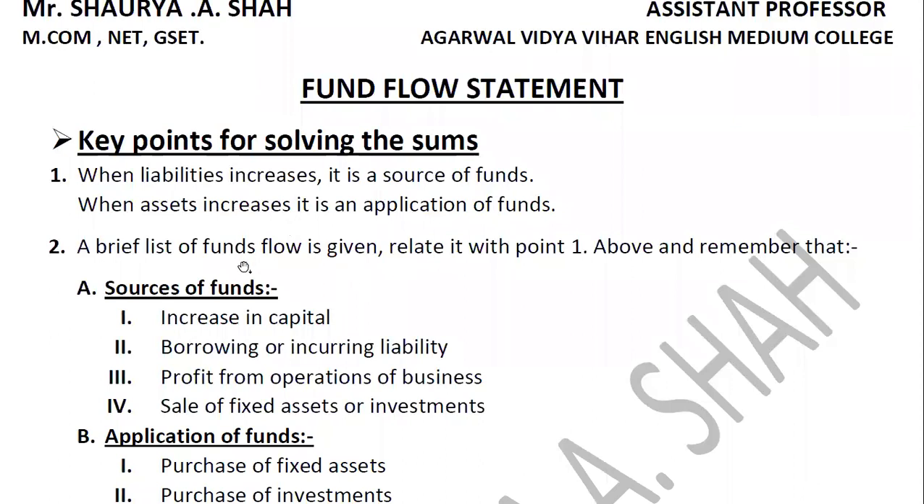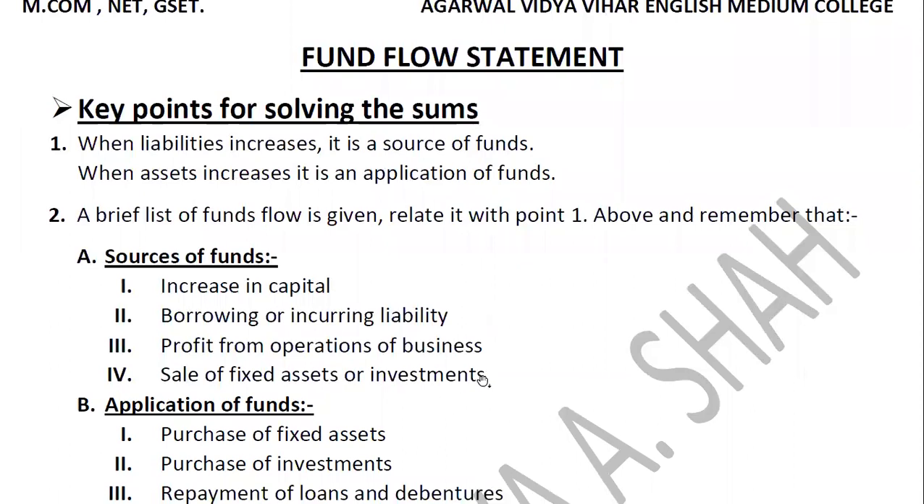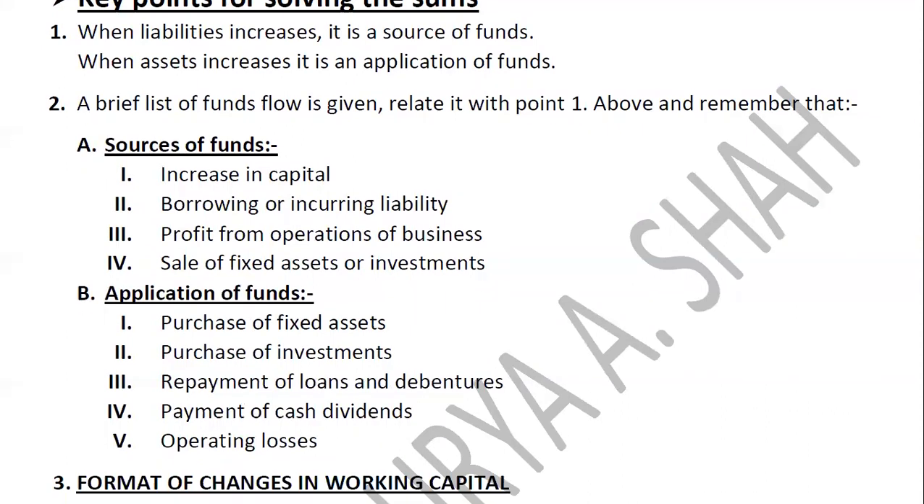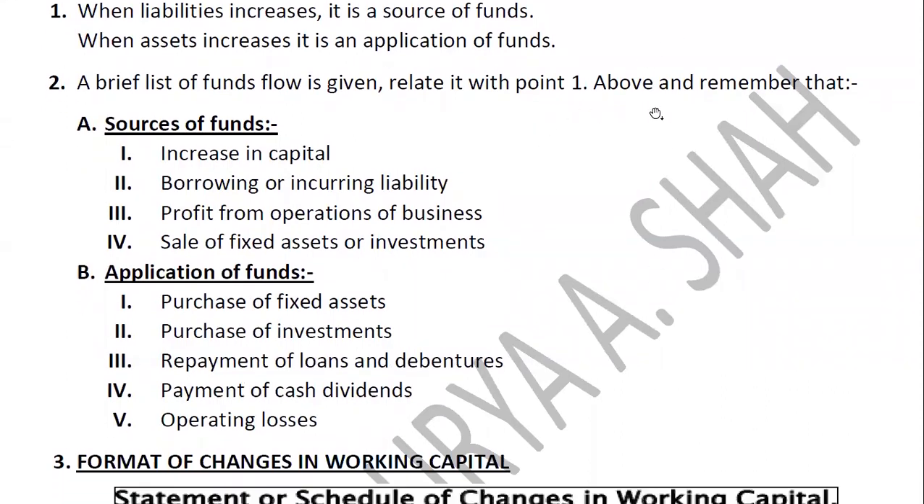Next is a brief list of funds I have given you. This will generally be the list which is there in your sum. Your sum will have the following things. Every sum will be the same, only the adjustments change with the sum. So relate this with point one and remember the sources of funds: increase in capital. It can be an increase in equity capital or an increase in preference capital. So any type of increase in capital is your source of fund.